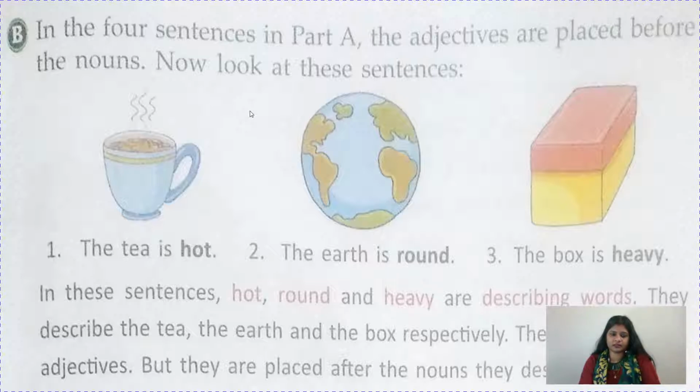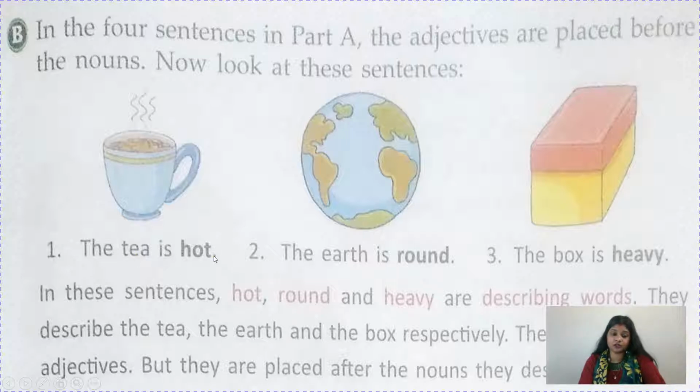Now look at these sentences. The tea is hot. So here we are talking about tea. So here also, children, the adjectives were placed before the nouns there, like white cow. So white is adjective and cow is a noun. Fine. So white is placed before the noun. Tall boy. So again, tall is adjective, boy is a noun. So all the adjectives were placed before, but here adjectives are placed after the noun. Like tea is a noun, and which word is describing it? Hot.